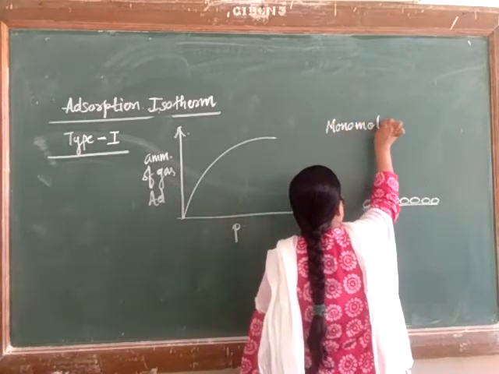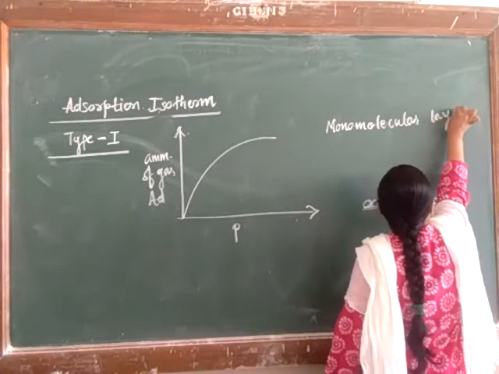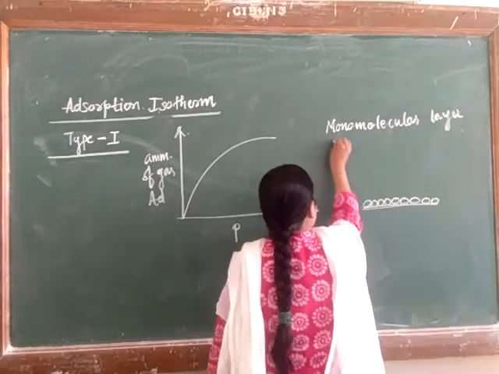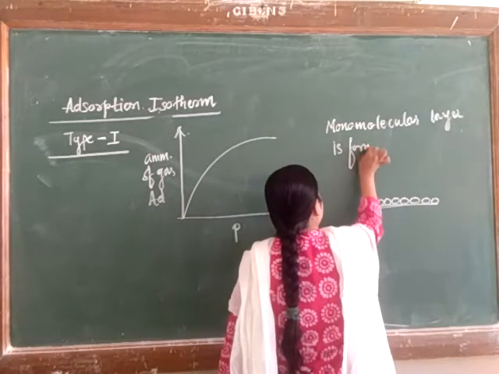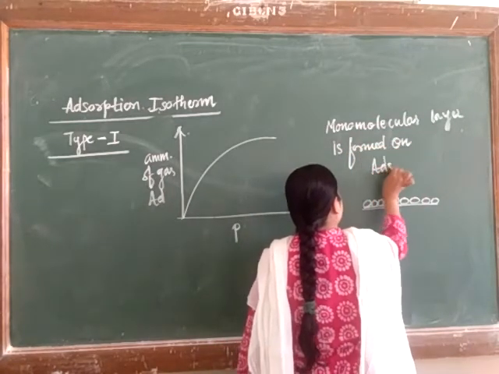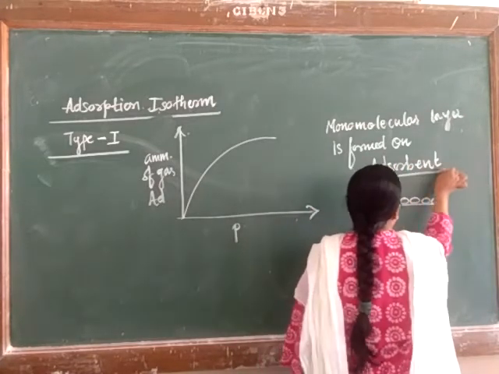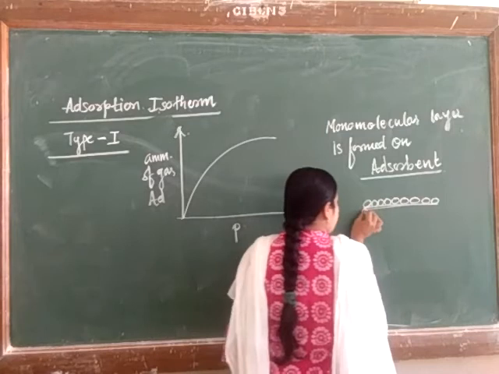Monomolecular layer is going to form. Monomolecular layer is formed on the adsorbent. So consider this is our adsorbent.